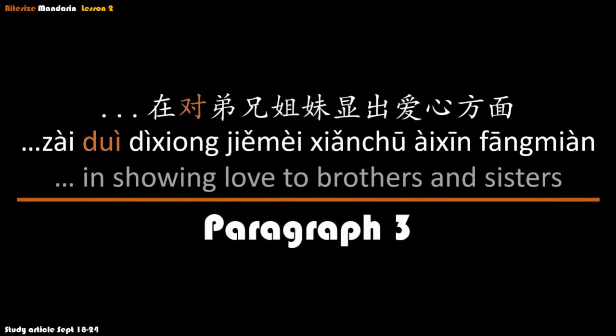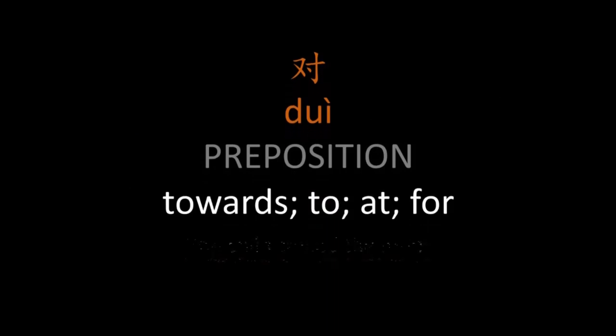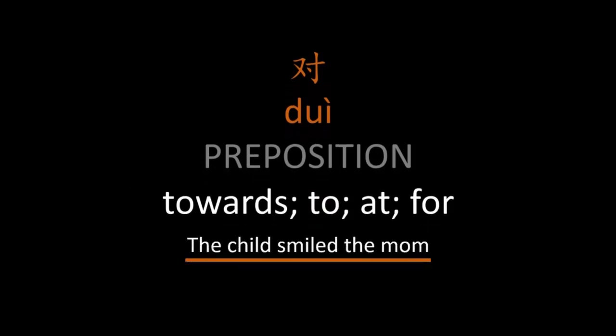The first one is 对, and 对 is a preposition that functions as towards, to, at, for, and a few more. Now, just a note on prepositions briefly, what they do is help us see the connection between different parts of a sentence. For example, the child smiled the mum. Of course, we instinctively know what this sentence means, but grammatically speaking, we can't see a connection between the phrases the child smiled and the mum.